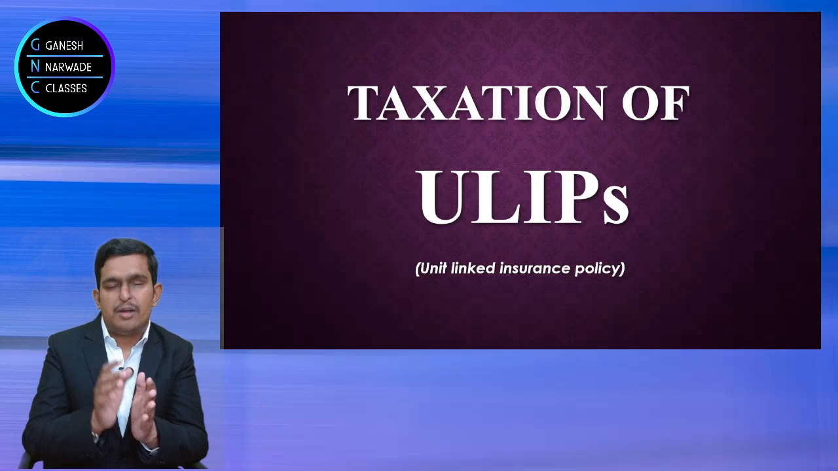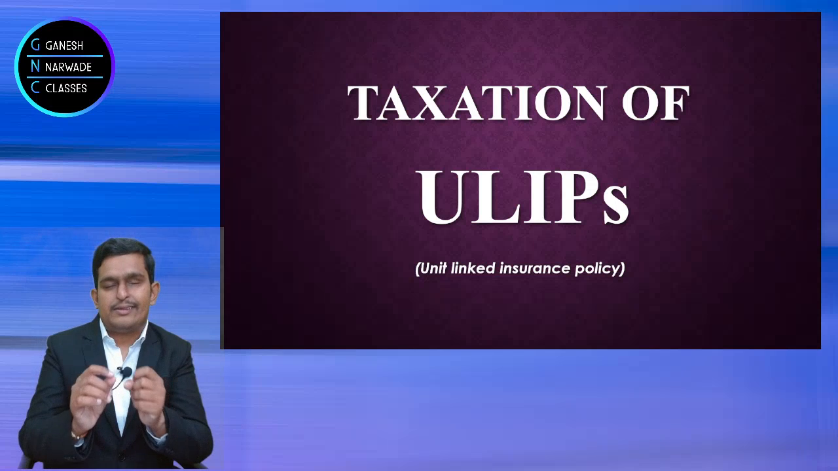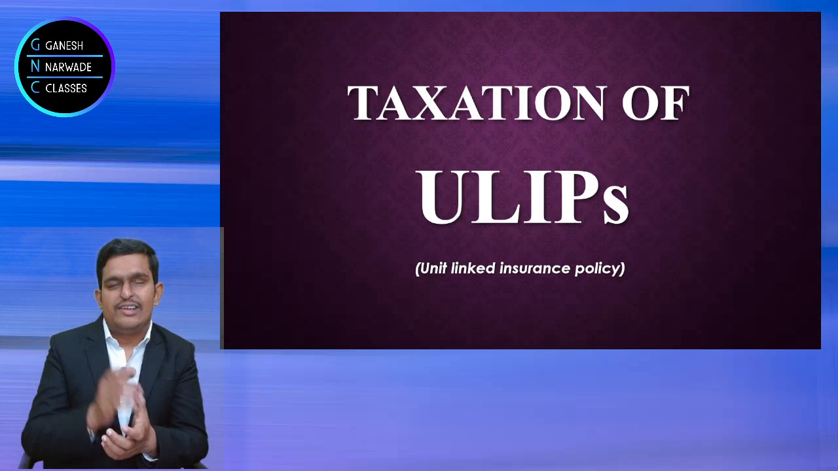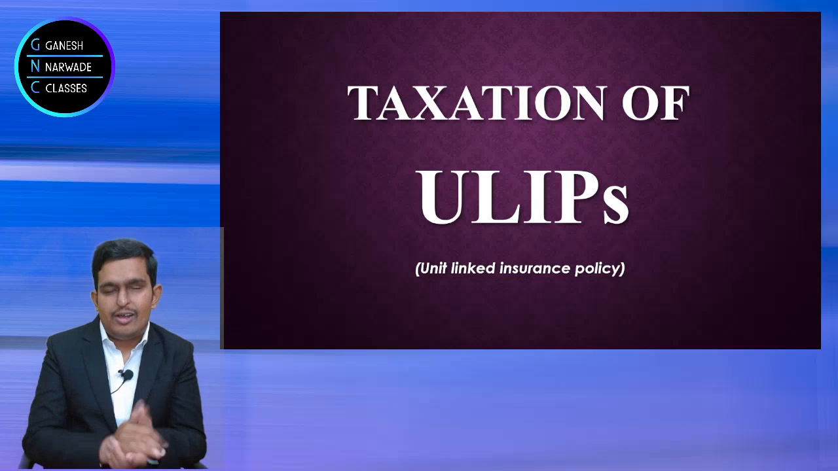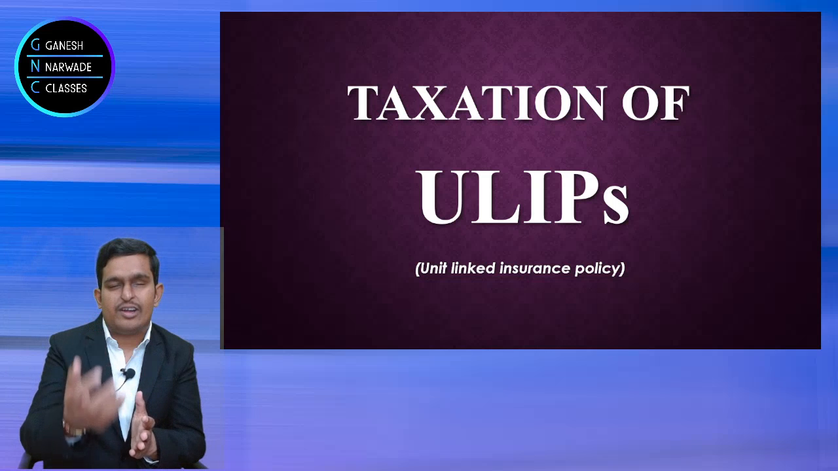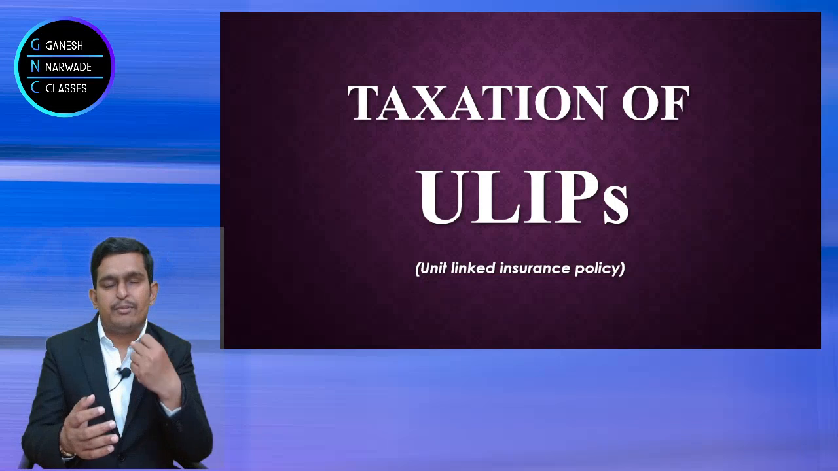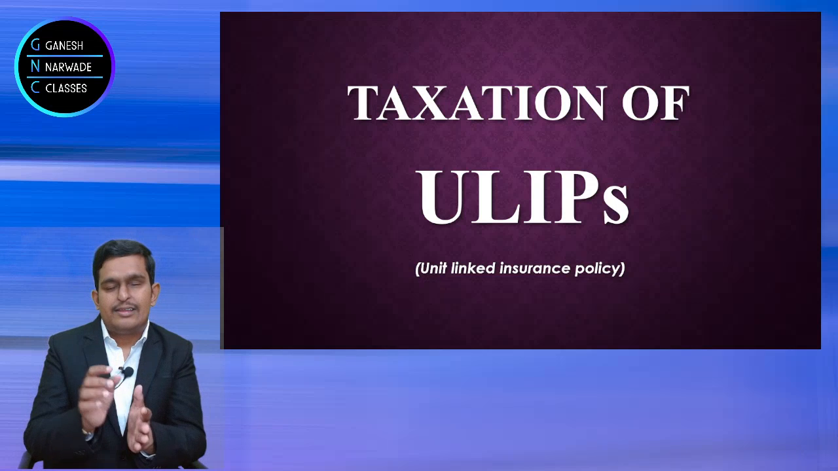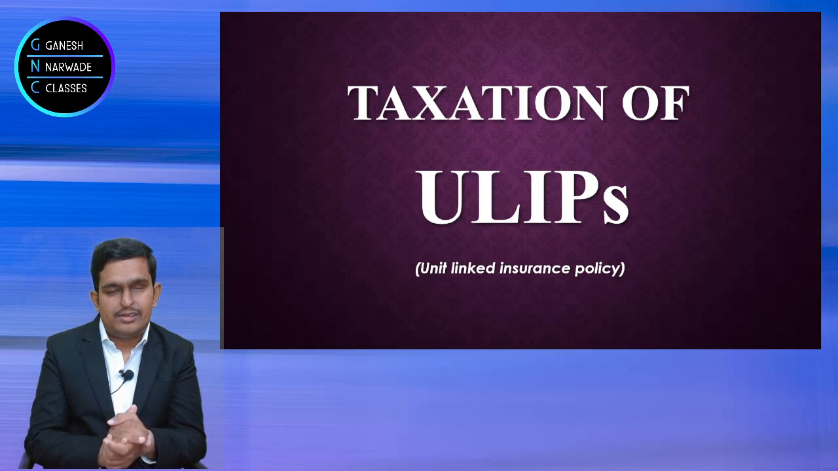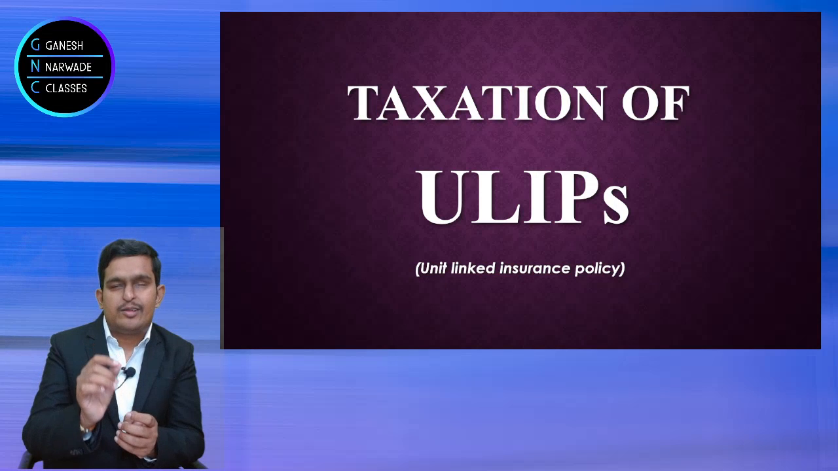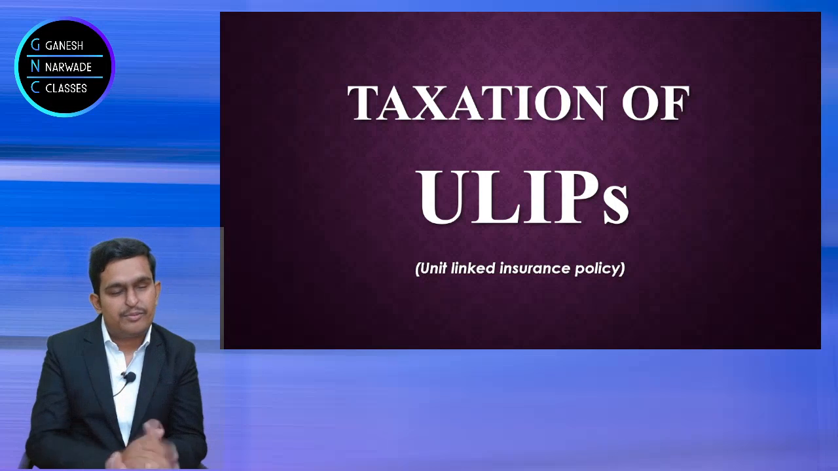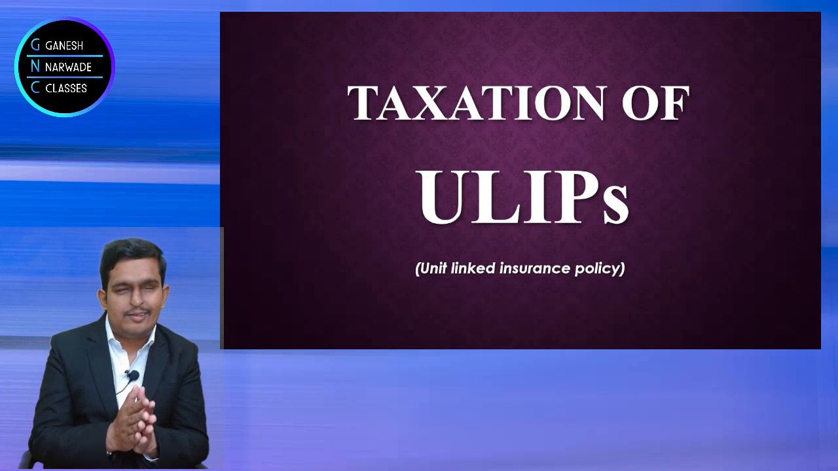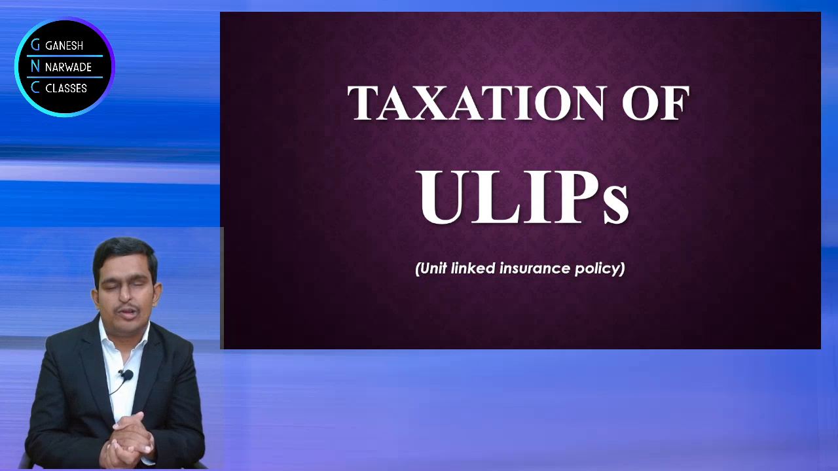Suppose we are only talking about life insurance now. Suppose a person has taken life insurance, what will happen? If he dies, his nominee will get some amount. If he is alive, because the policy is for 10 years, 20 years, and the policy matures, at that time also he will get that amount. The amount which he gets on maturity, or which his nominee gets if the policy holder dies, is called the maturity amount.